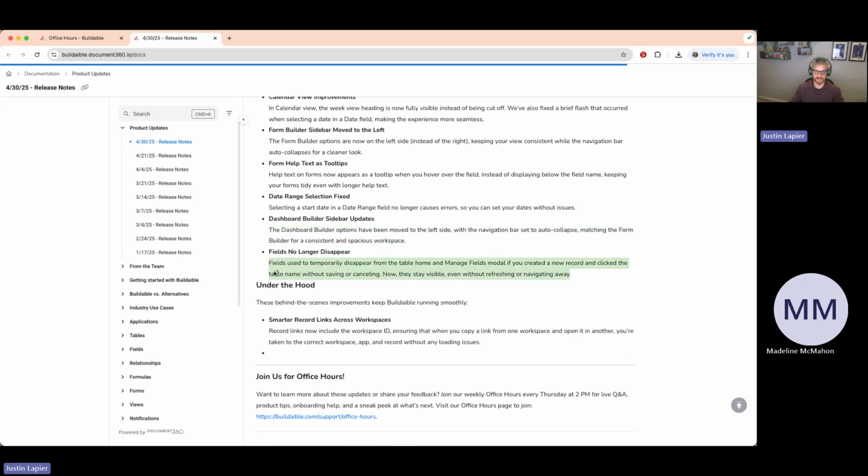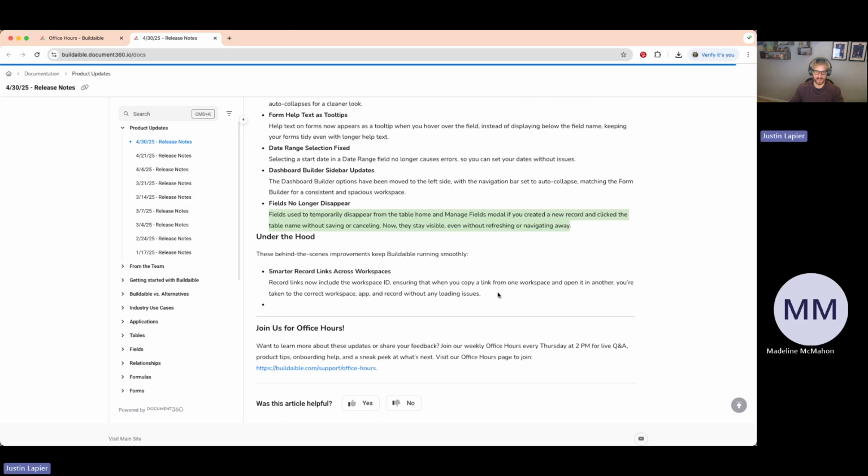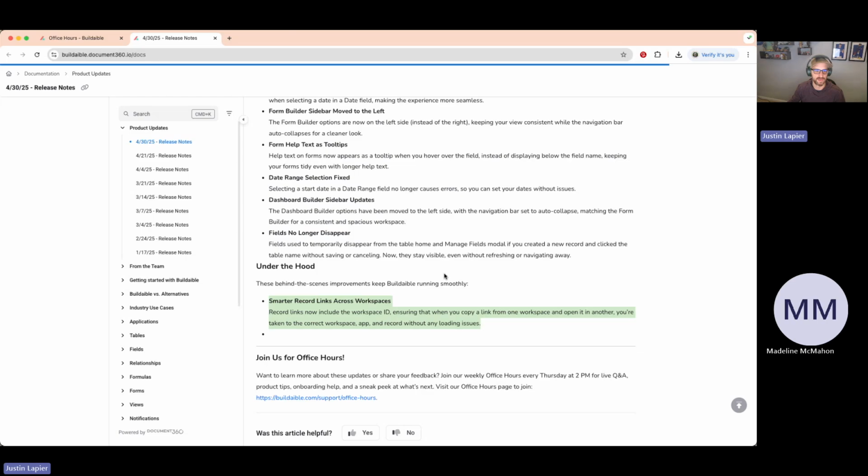Sometimes fields would temporarily disappear when you went in the manage fields modal or did a few other things. We resolved that. And then we added, this is not such a big deal, but now when you share links to your workspace, it will have the workspace ID in that link. So that's one addition that doesn't really affect too much, but that's a new recent update.